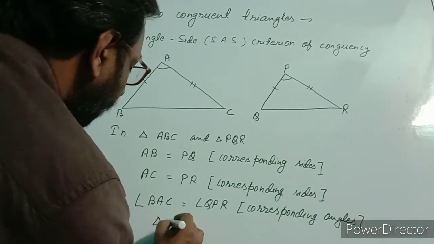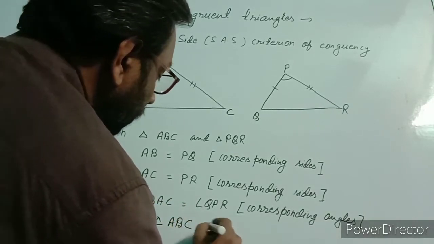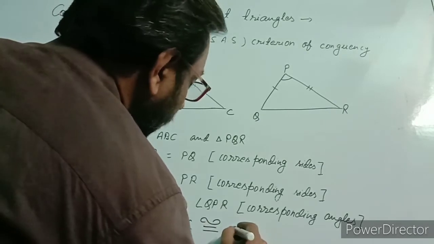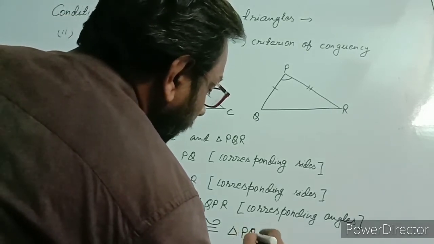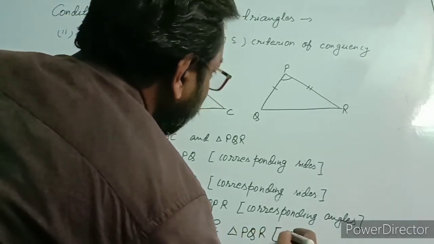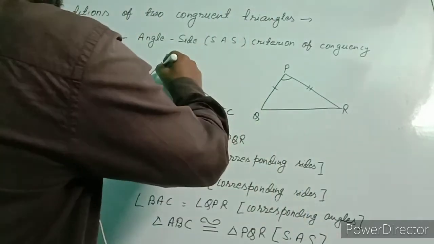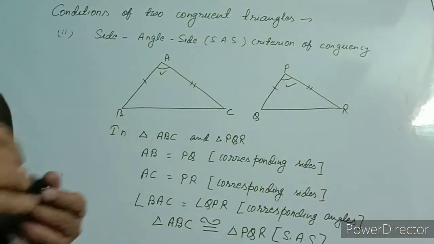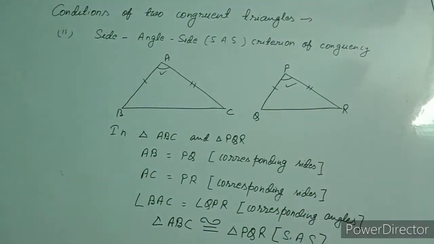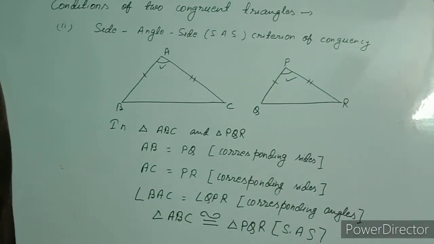We write triangle ABC is congruent to triangle PQR. In bracket we write the rule, that rule is SAS.